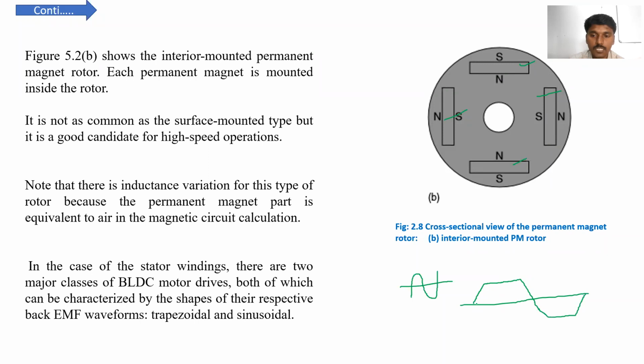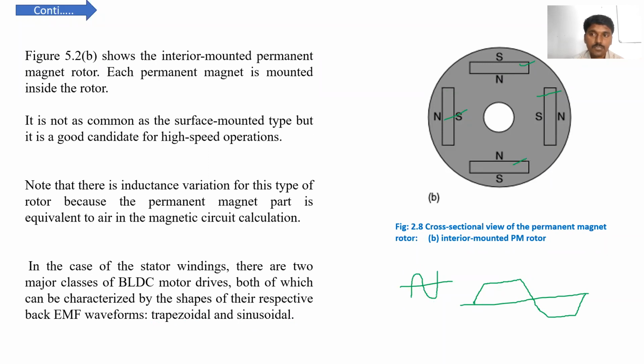Okay, if a trapezoidal waveform is produced as the back EMF, then this type of motor can be called a trapezoidal brushless DC motor. Means based on the waveform of the back EMF. If it is a sinusoidal back EMF, then it can be called a sinusoidal brushless DC motor.